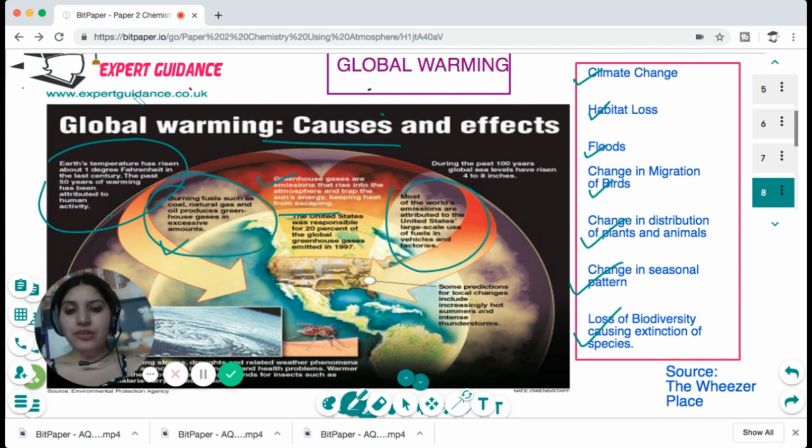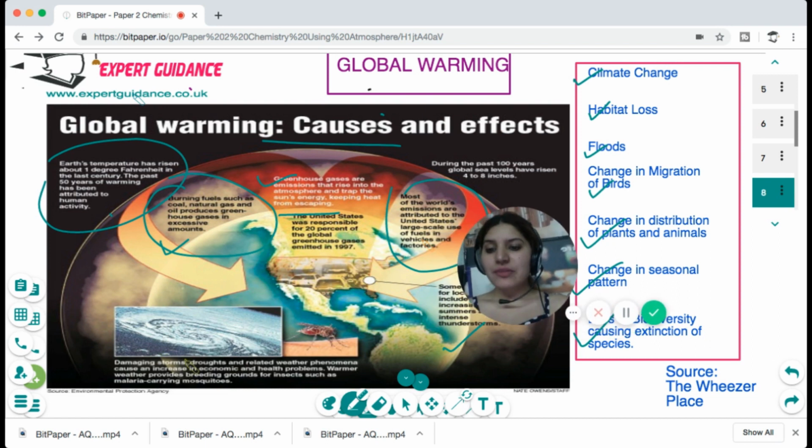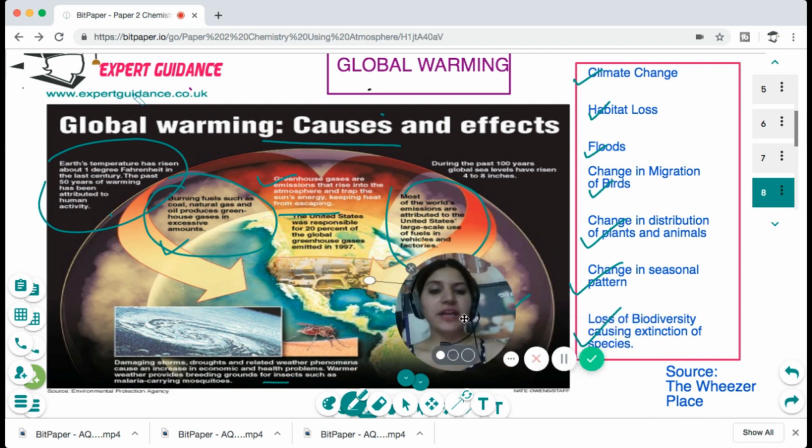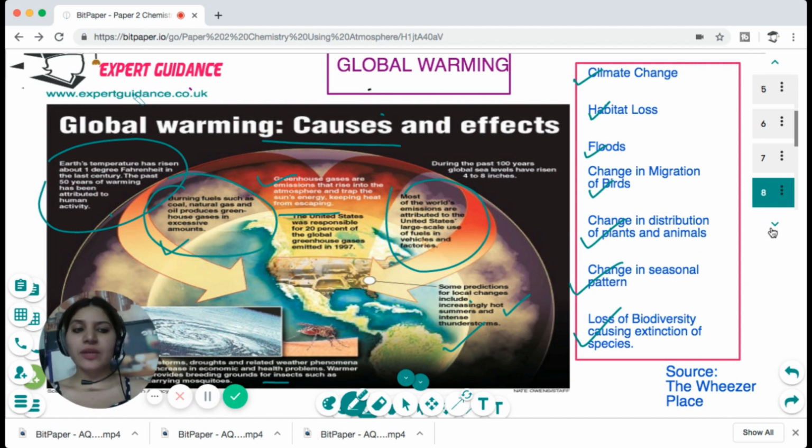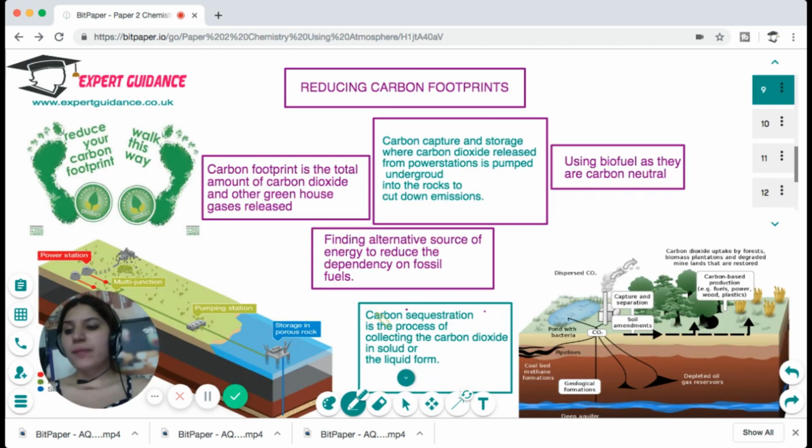And most of the world's emissions are attributed to rapid industrialization. Some predictions for local change include increasingly hot summers and intense thunderstorms. Damaging storms, droughts, and other severe weather phenomena cause an increase in economic and health problems. Warmer weather provides breeding grounds for insects such as malaria-carrying mosquitoes. So these are all the consequences, and you should be able to write them in the exam.